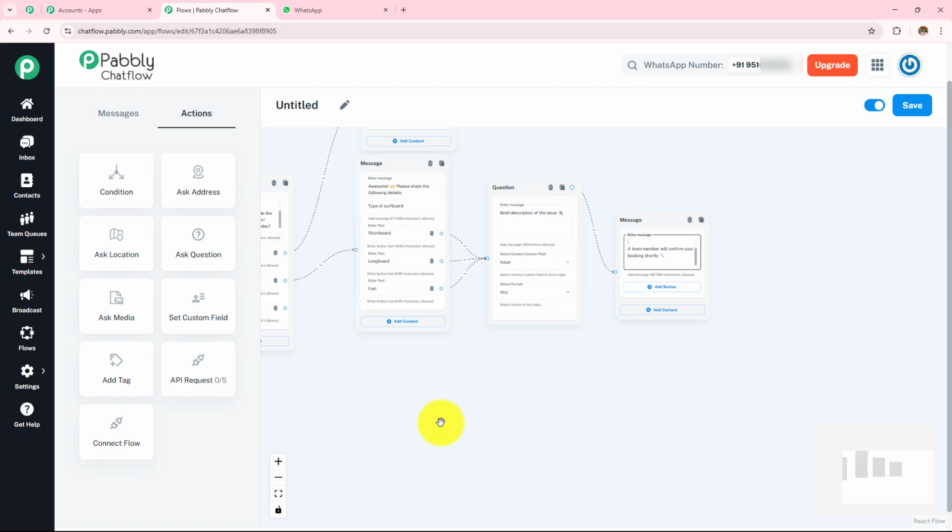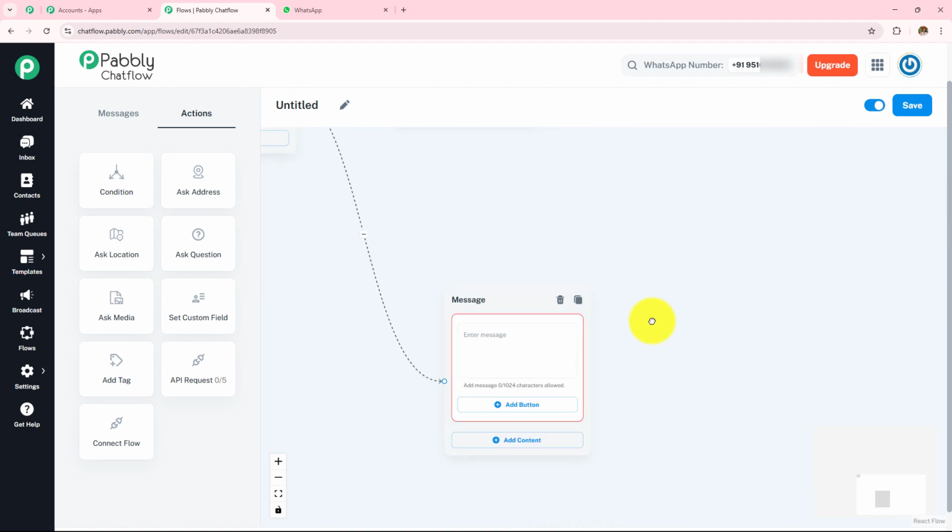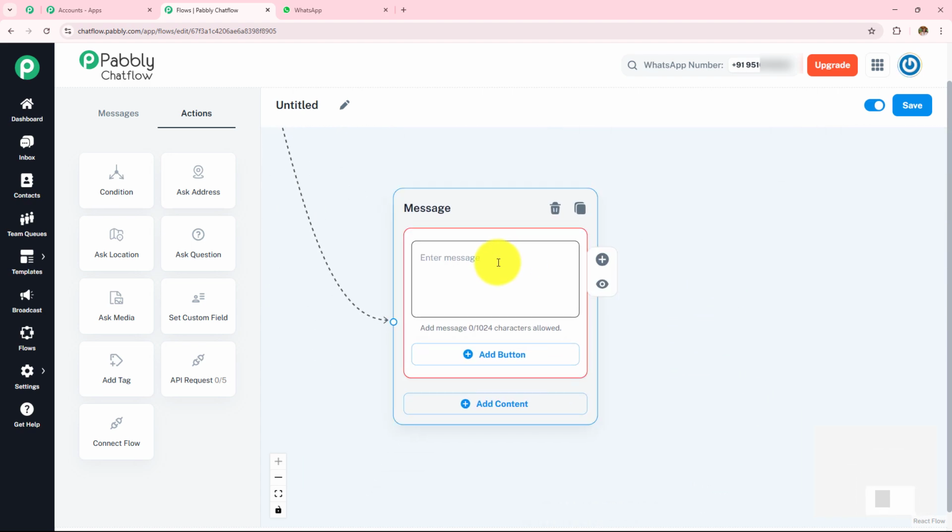Now here we are done with the second button also. The last one was talk to support. So I am going to provide contact support in this final box. So here, let's say my message is, one of our team members will reach out to you shortly. If it's urgent, feel free to call us at this number. And then I'm going to provide my email address. And then I'm going to provide the location also.